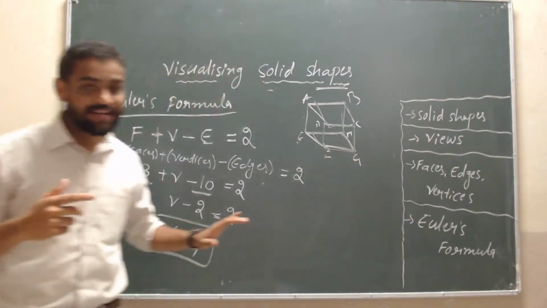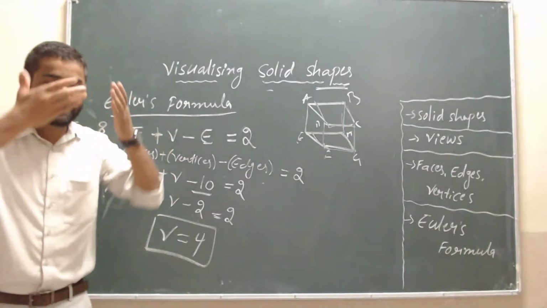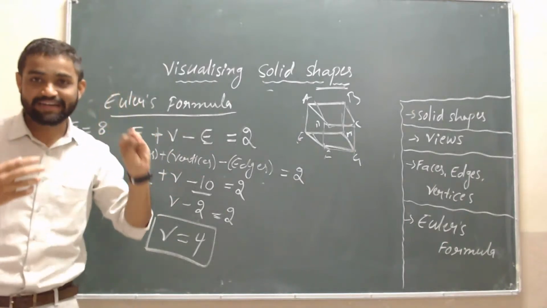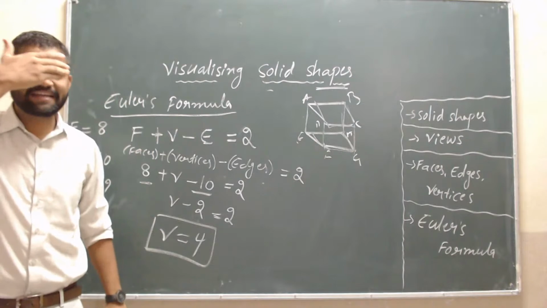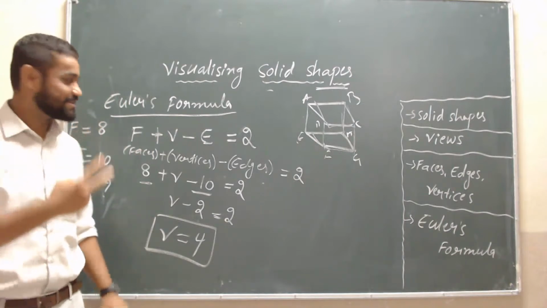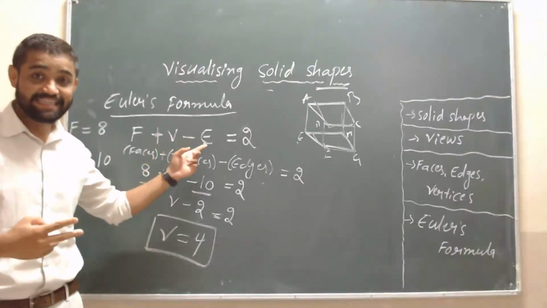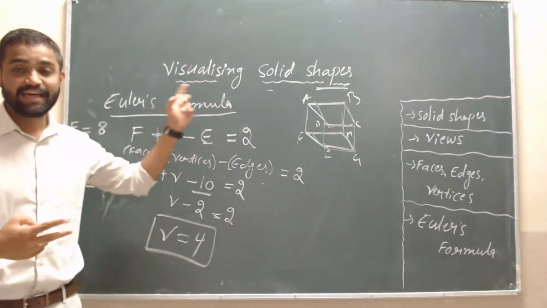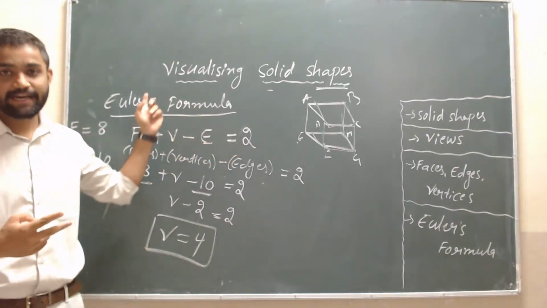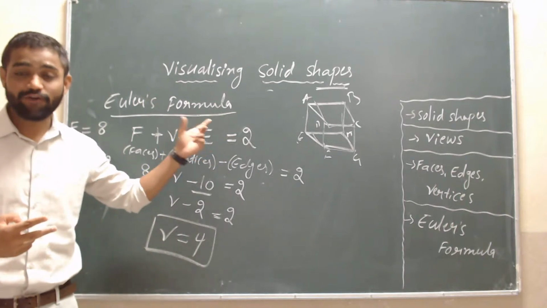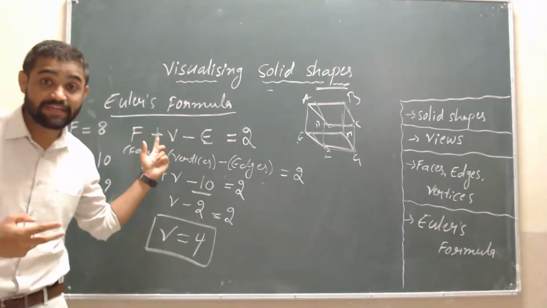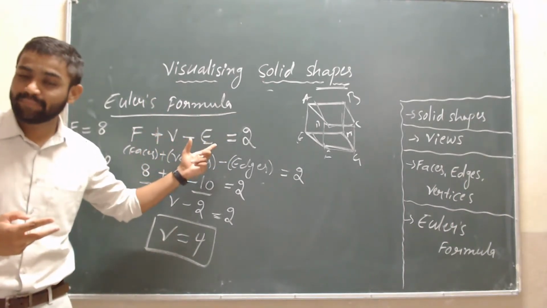Then Euler's formula: concentrate, close your eyes, and repeat it 5 times. That is F plus V minus E is equal to 2. Like that, students. F plus V minus E is equal to 2. This is the equation, the formula, of Euler's formula to find out faces, vertices, or edges.